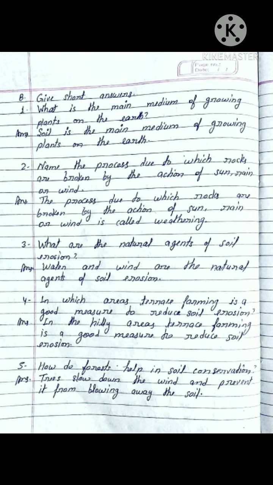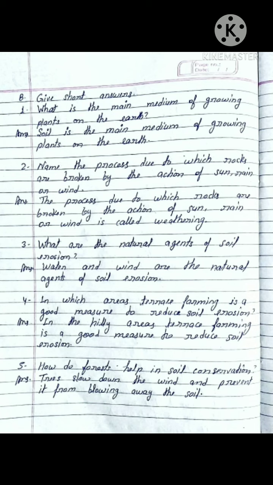I repeat again all questions and answers. So all students listen carefully. Question number 1, what is the main medium of growing plants on the earth? Answer is, soil is the main medium of growing plants on the earth. Question number 2, name the process due to which rocks are broken by the action of sun, rain, or wind. Answer is, it is called weathering. Question number 3, what are the natural agents of soil erosion? Answer is, water and wind are the natural agents of soil erosion.